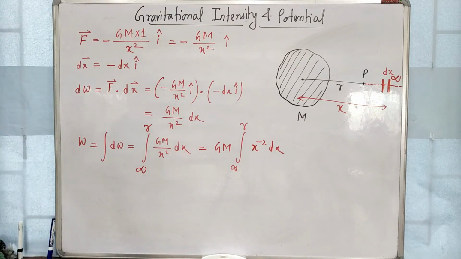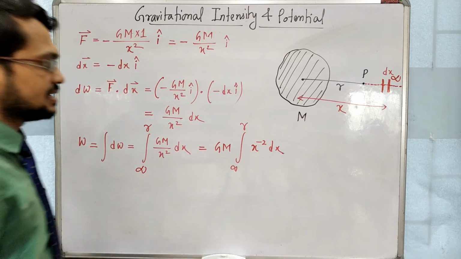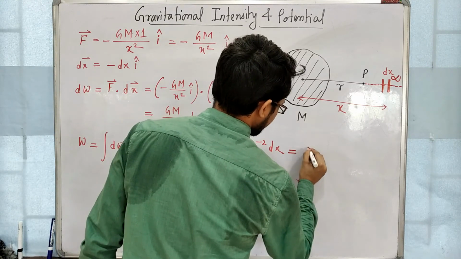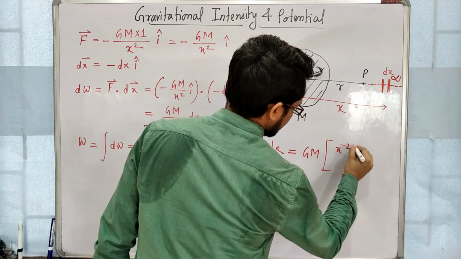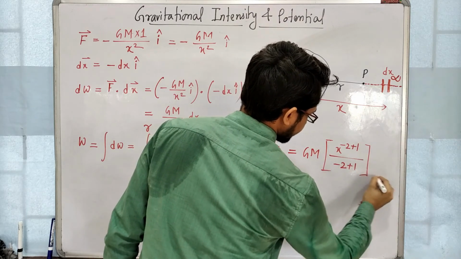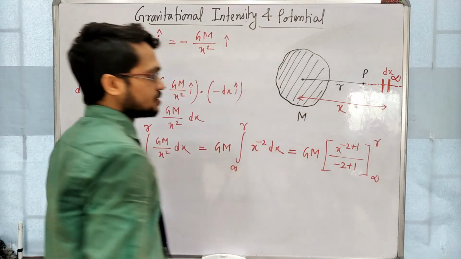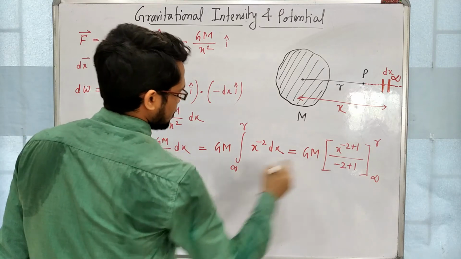What happens in integration? In integration, the power will be raised by 1 and the same number will come in the denominator. So look at this. GM, power raised by 1, x to the power minus 2 plus 1 by minus 2 plus 1. Minus 2 plus 1 means minus 1, and in the denominator also minus 1.